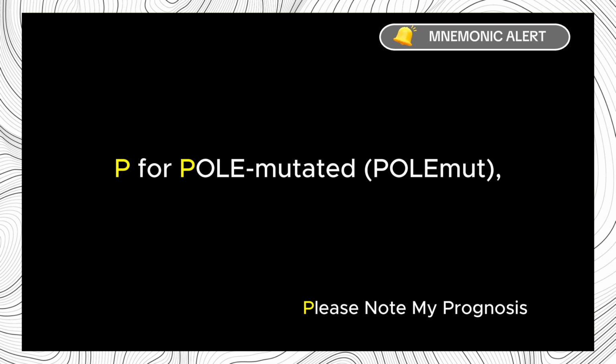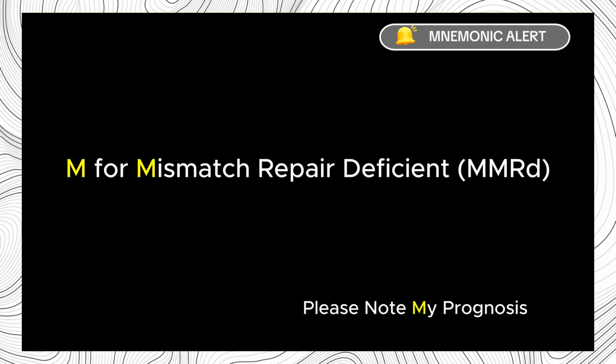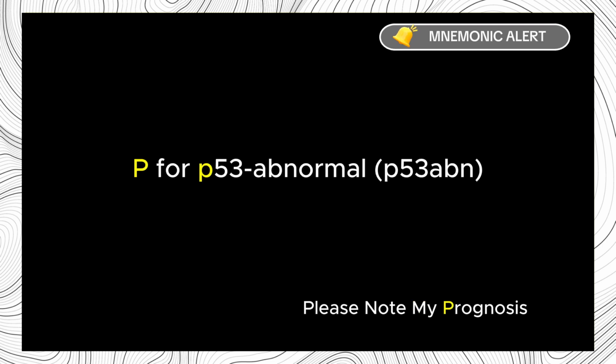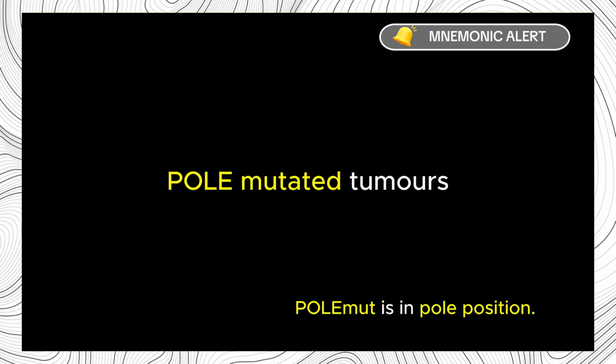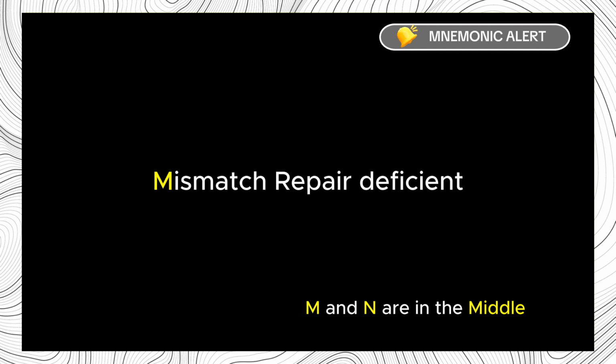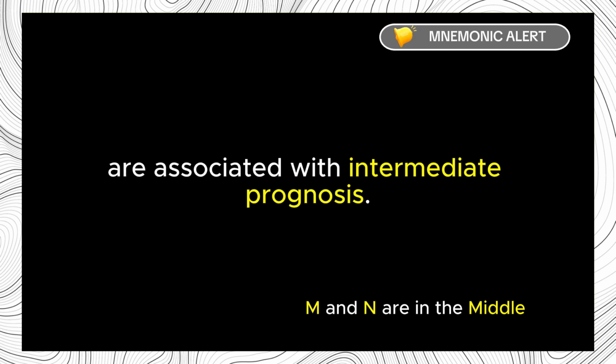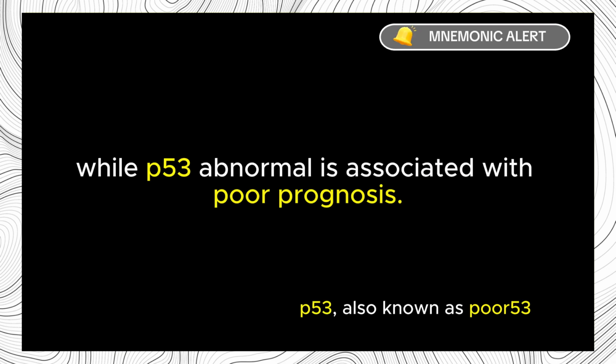First P for POLE mutated, N for no specific molecular profile, M for mismatch repair deficient, second P for p53 abnormal. POLE mutated tumors are associated with the best prognosis. Mismatch repair deficient and no specific molecular profile are associated with intermediate prognosis, while p53 abnormal is associated with poor prognosis.